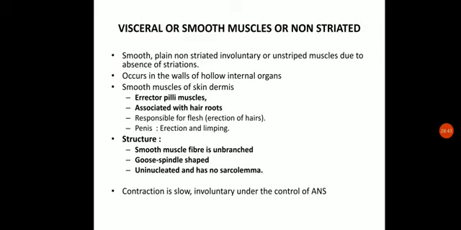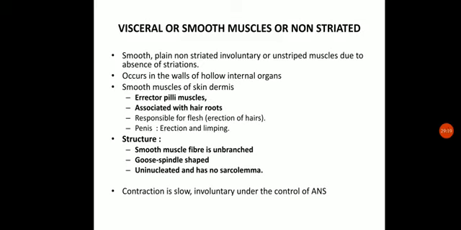Okay. Now these are also responsible for the erection of penis and its limping. So erection of penis during reproduction and its limping is also basically due to these muscles. Okay. Next, the structure. The smooth muscle fibers are unbranched. They will not have any branching, and they are spindle in shape.